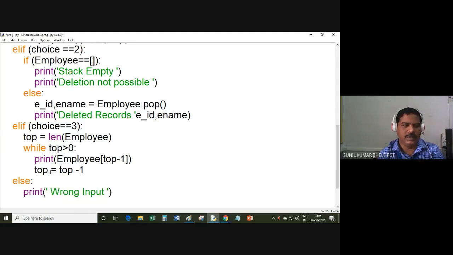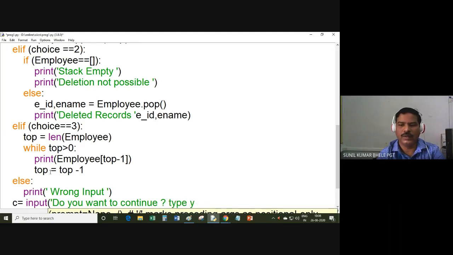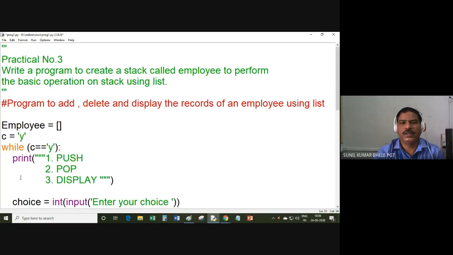And then again I will ask the user, do you want to continue? Type Y or N. This is the complete program. Let's see whether this program is giving the correct output or not.